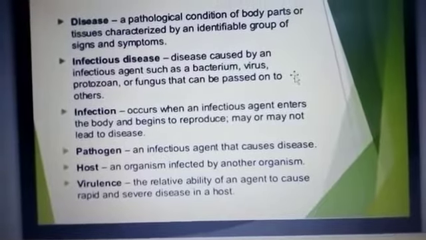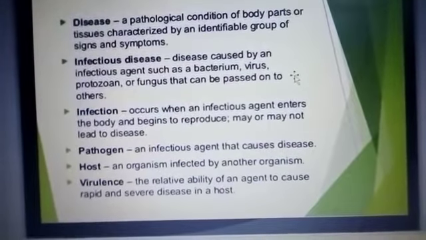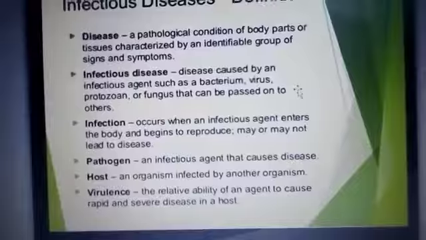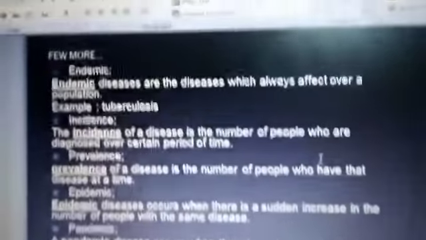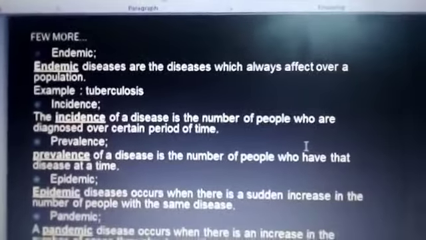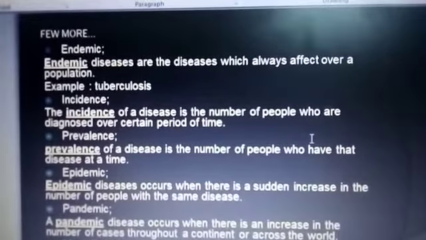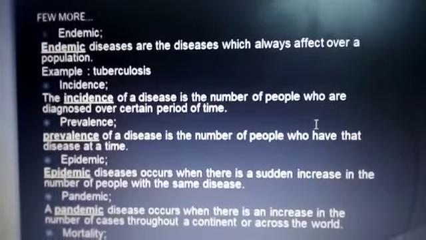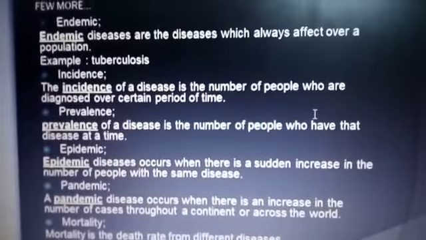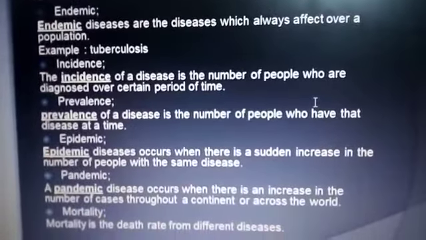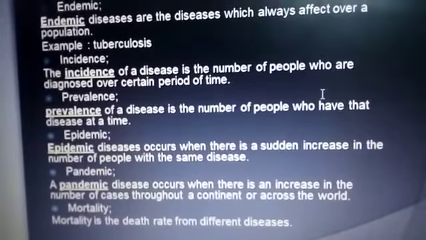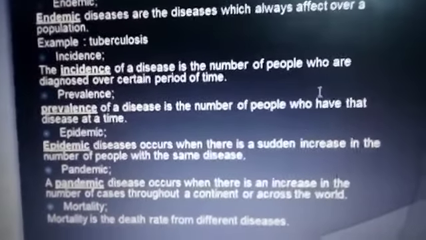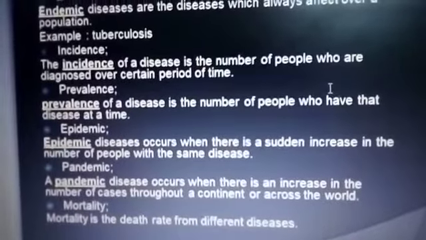Then virulence, the relative ability of an agent to cause rapid and severe disease in the host. Then a few more definitions. Endemic diseases are the diseases which always affect a population, for example, tuberculosis. Incidence of a disease is the number of people who are diagnosed over a certain period of time. Prevalence of a disease is the number of people who have that disease at a time.